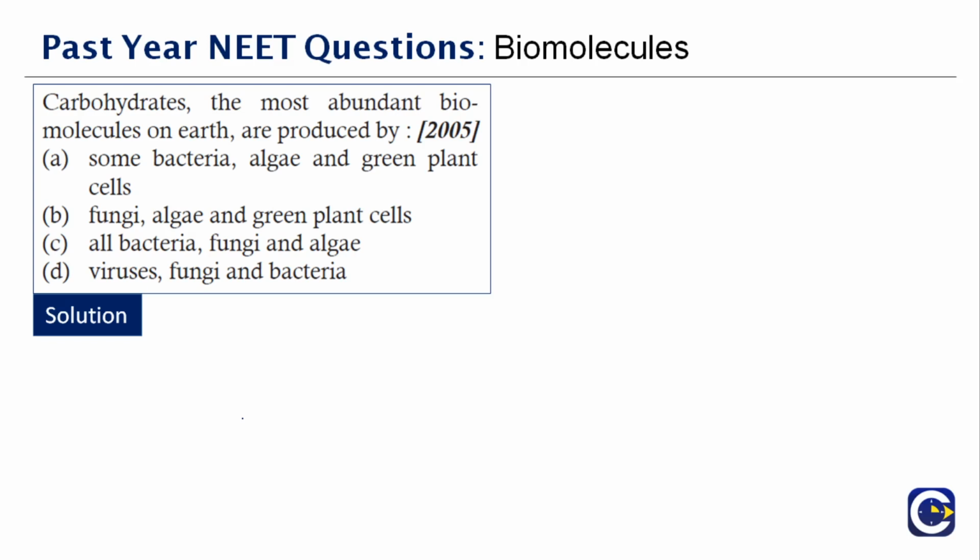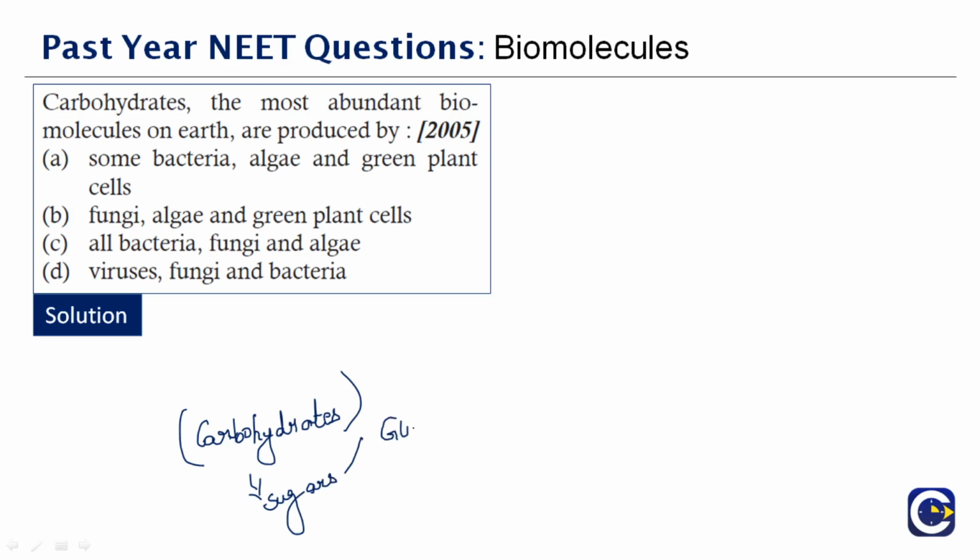Carbohydrates are in the complex form. Our body will take in carbohydrates, which will later be converted into a simpler form, which is in the form of sugars. So what are sugars? What all comes under it? You have glucose, then you have fructose, then you have maltose. So these are after conversion.